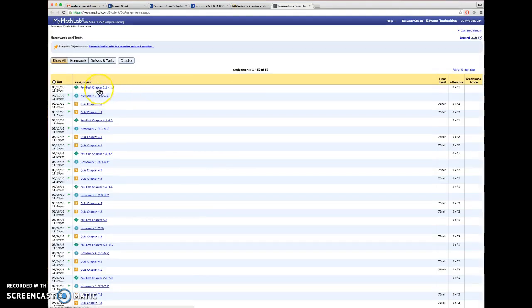You have a pre-test that you take before every section, and then you're going to have a homework assignment and 1 or 2 quizzes. So you can see right here, this block is one section of material. You have a pre-test, homework, then do the 2 quizzes. Quizzes are timed, 75 minutes, and you get 2 attempts on those. And then the next section starts.